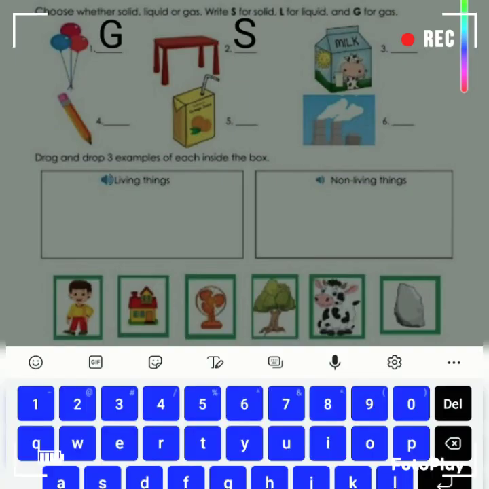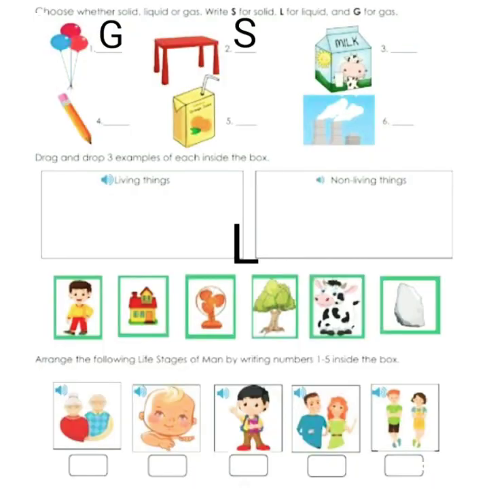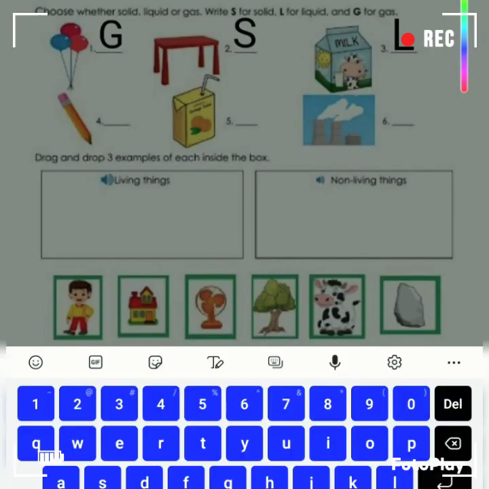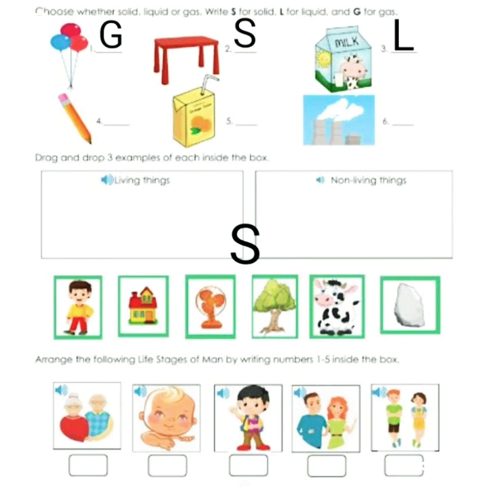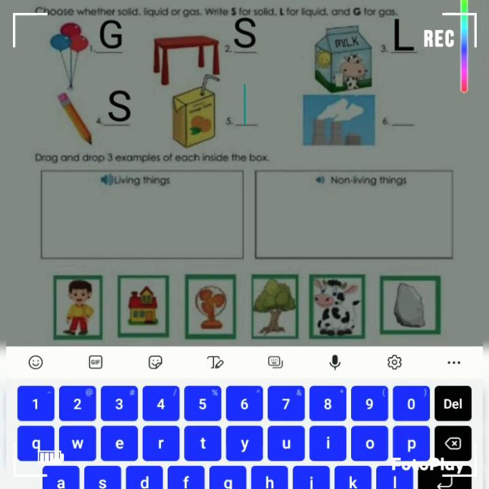So we should write L for that. And pencil. Pencil has a definite shape, so it is solid. So let's write S. Next is orange juice. Orange juice is liquid, so we should write L.